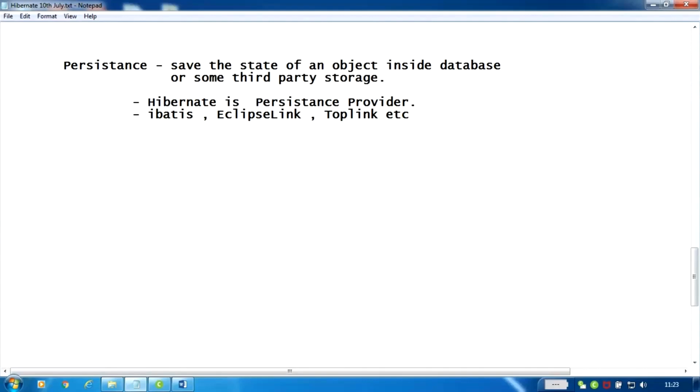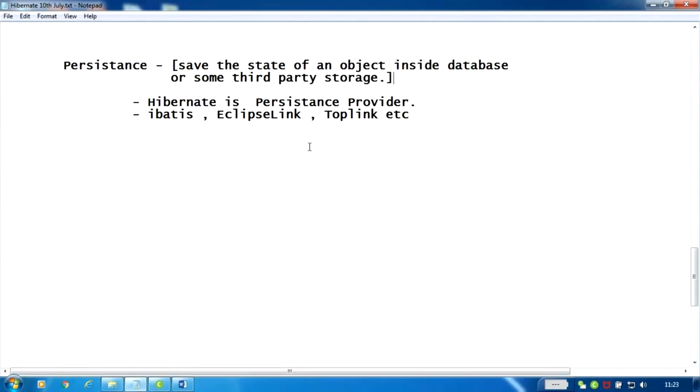I'm talking about the meaning of persistence: saving the state of a particular object inside a database or some third-party storage.